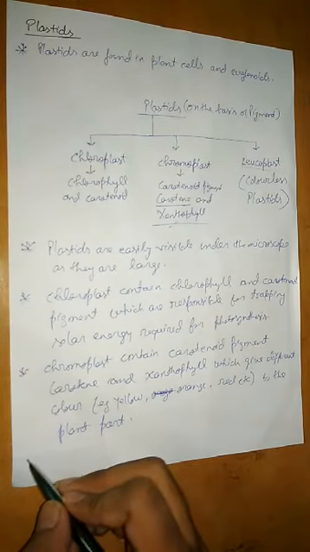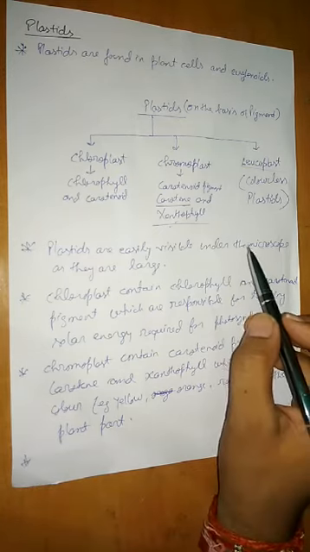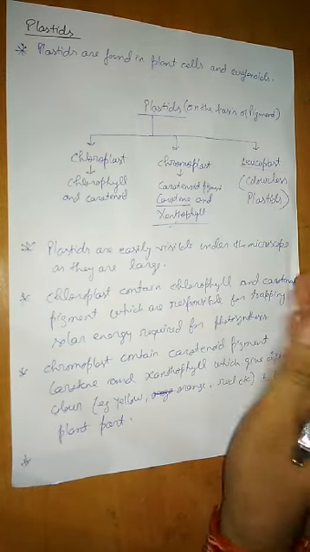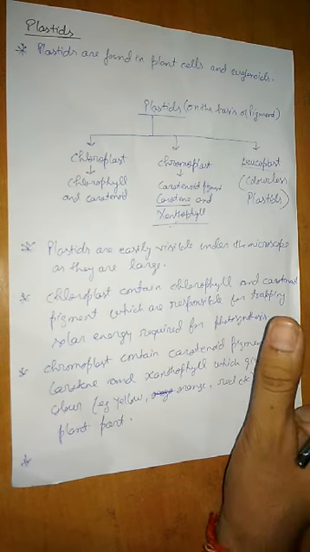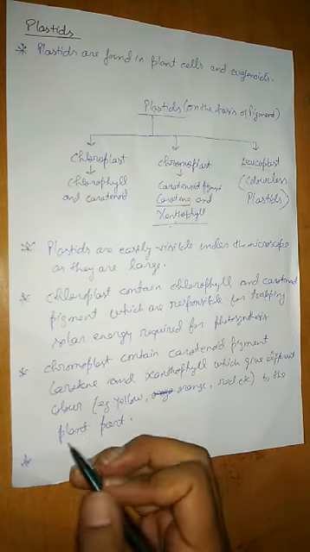Clear? Then I told you leucoplasts are the colorless plastids, and their main function is in the storage of nutrients.